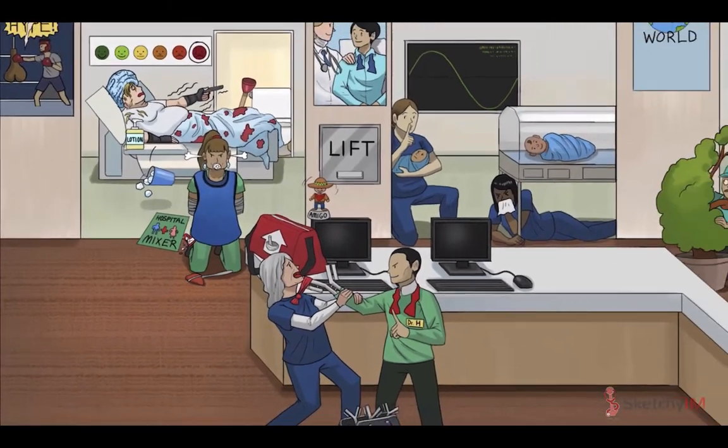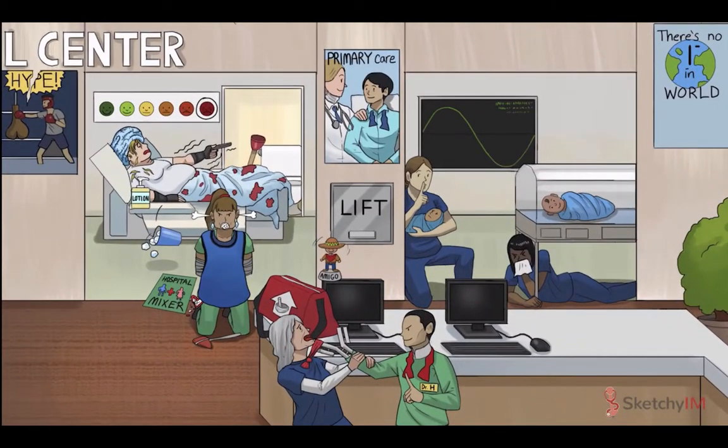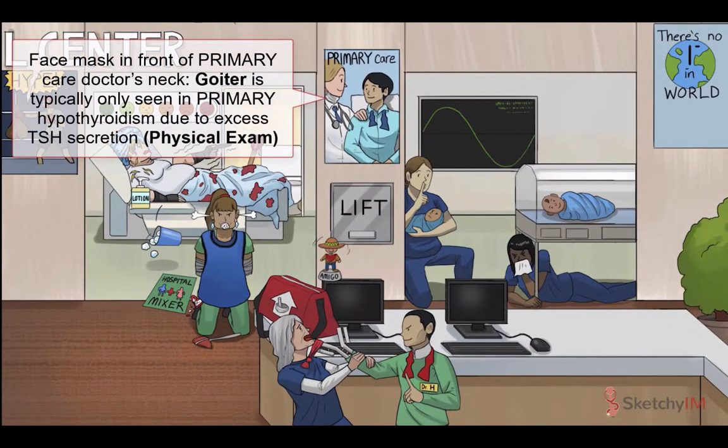At this point, you might be wondering, what about goiters? I mean, that's what hypothyroidism is all about, right? Well, yep, you'd be right. Kinda. Goiter is seen only in patients with primary hypothyroidism since they form as a result of excess TSH secretion by the anterior pituitary in a futile attempt to stimulate thyroid growth. More on that in a moment.